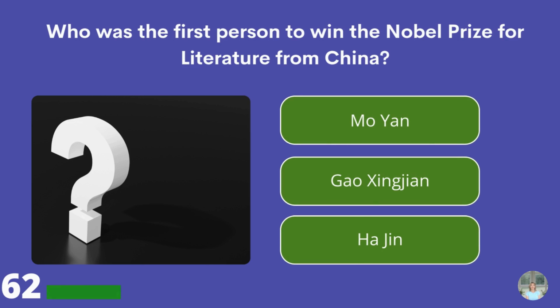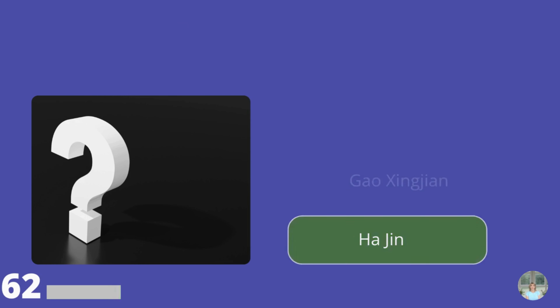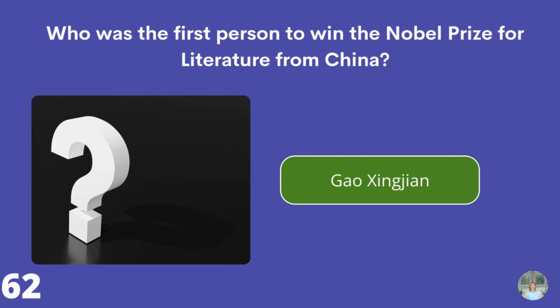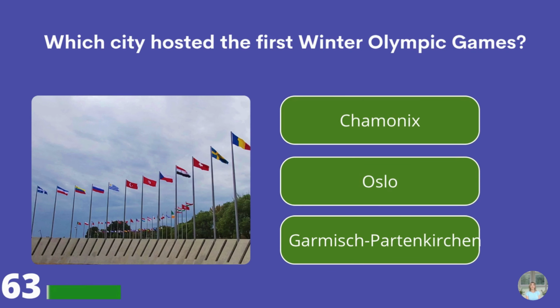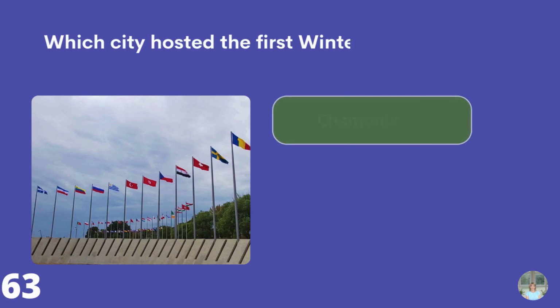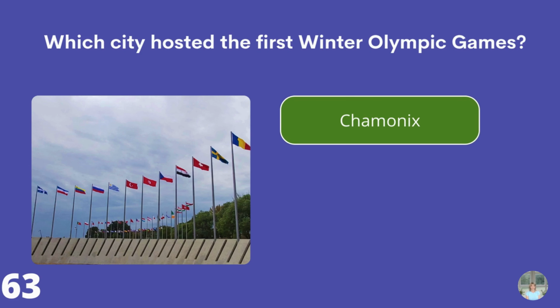Who was the first person to win the Nobel Prize for Literature from China? Mo Yan, Gao Xingjian, or Ha Jin? Gao Xingjian. Which city hosted the first Winter Olympic Games? Chamonix, Oslo, or Garmisch-Partenkirchen? Chamonix.